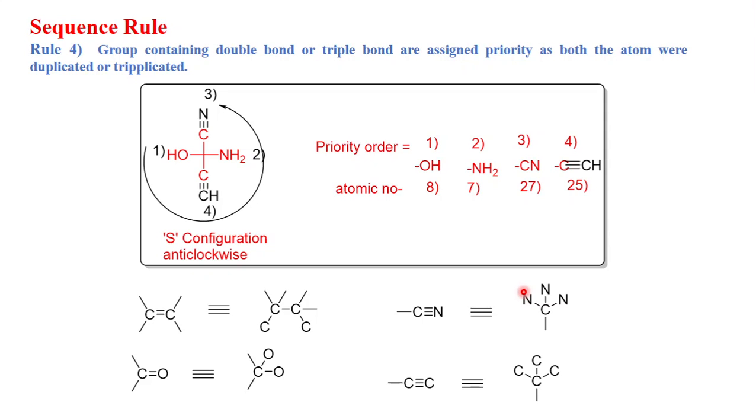So 6 plus 7 plus 7 plus 7, the total is 27.